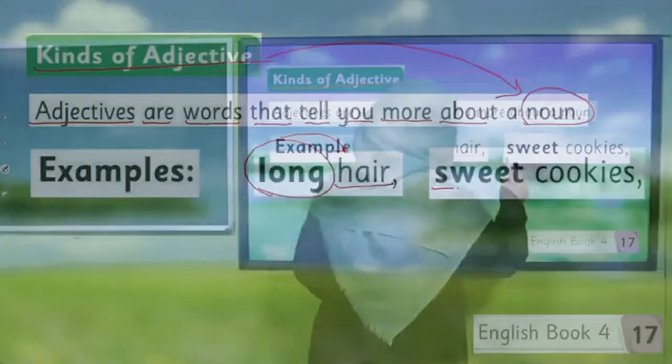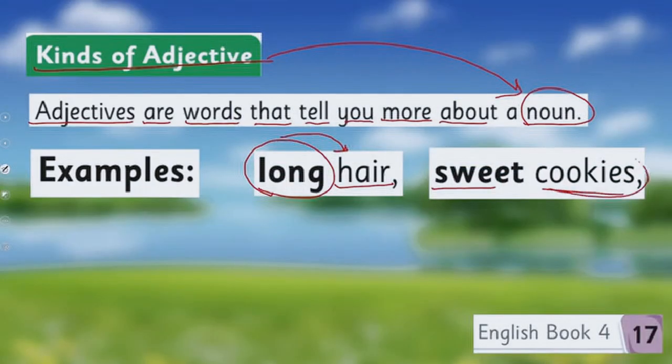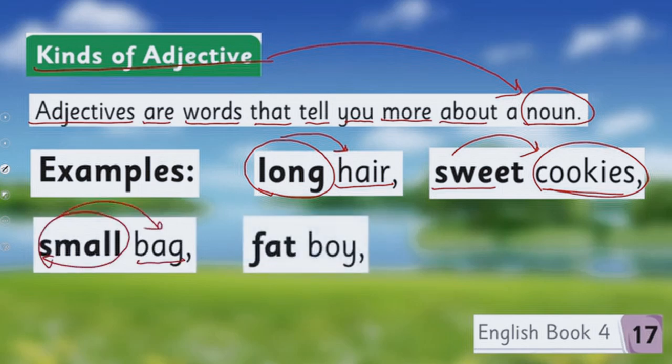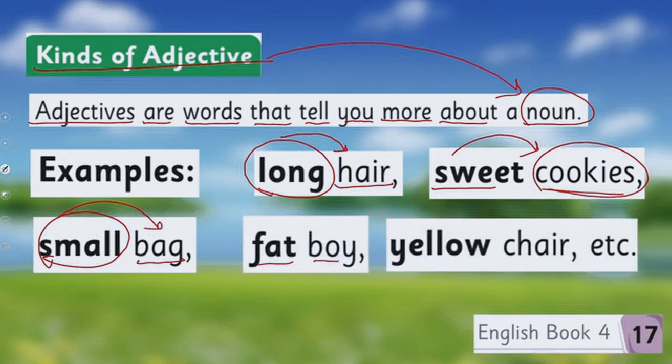Next is sweet cookies. Again, cookies is a noun, and this word is telling us the cookies are sweet. Small bag. Again, bag is a noun. Small is an adjective. It's telling us something about the bag. Fat boy and yellow chair. These are the examples of adjectives.